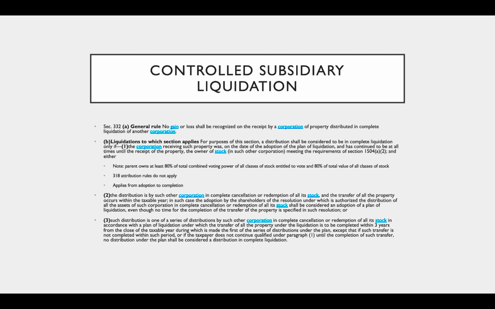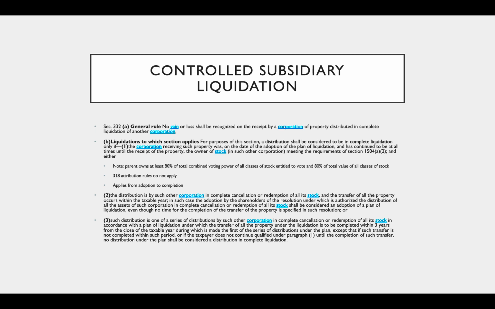So in this section, I want to note that the parent has to own at least 80% of the total combined voting power of all classes of stock entitled to vote and 80% of the total value of all classes of stock. The Section 318 attribution rules do not apply, and this has to be the case from the adoption of the plan of liquidation to the completion of the plan of liquidation. All right, and then we look at 2 and 3.